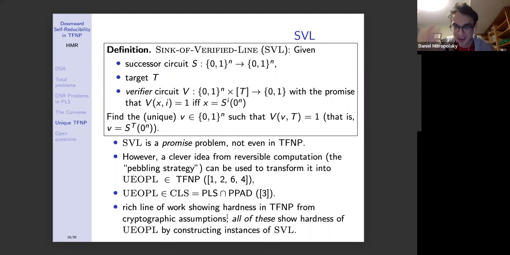All of these papers are actually constructing hard instances of this problem, UEOPL, unique end of potential line, via constructing instances of this promise problem, SVL. So, kind of an aside, it's interesting that all of the results we have connecting crypto hardness assumptions to TFNP hardness have to do with constructing SVL instances, which give you hard TFNP problems very, very low in the hierarchy. So these assumptions are very strong and give you hardness of a problem that's very, very low. And that's how they all work. And our result is no different.